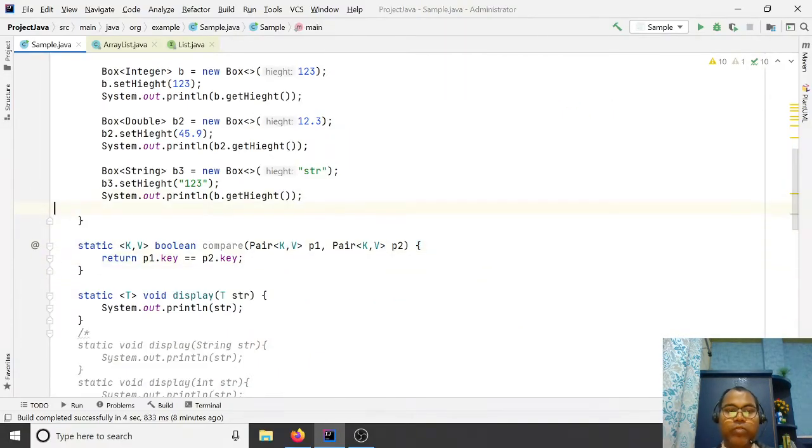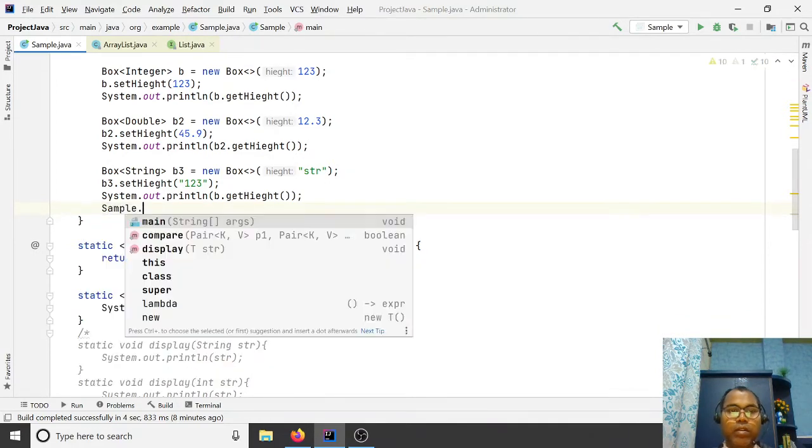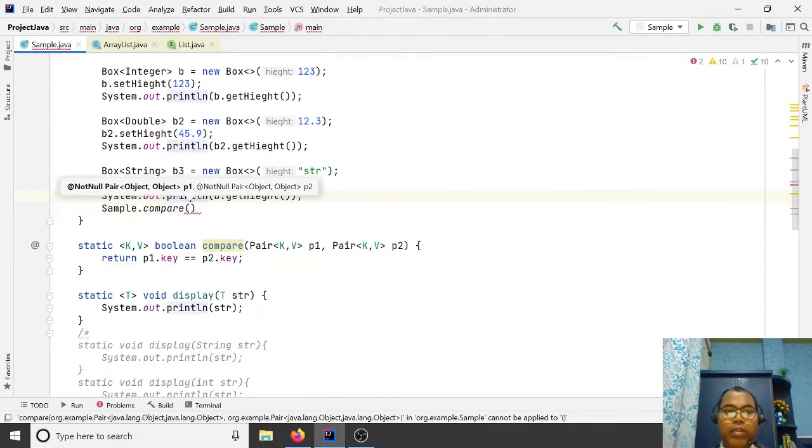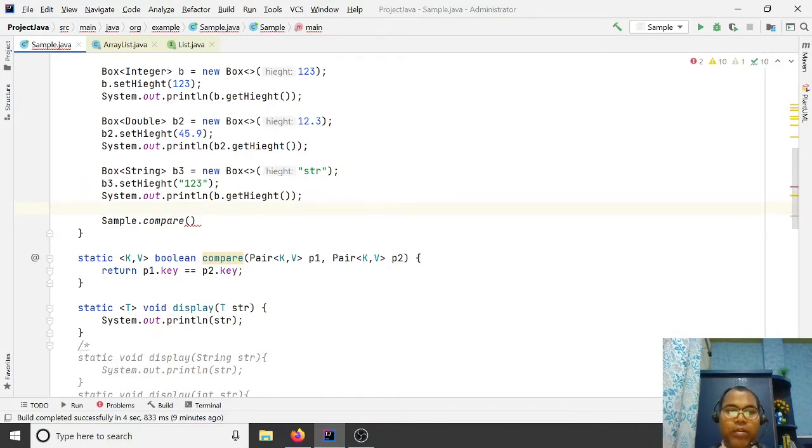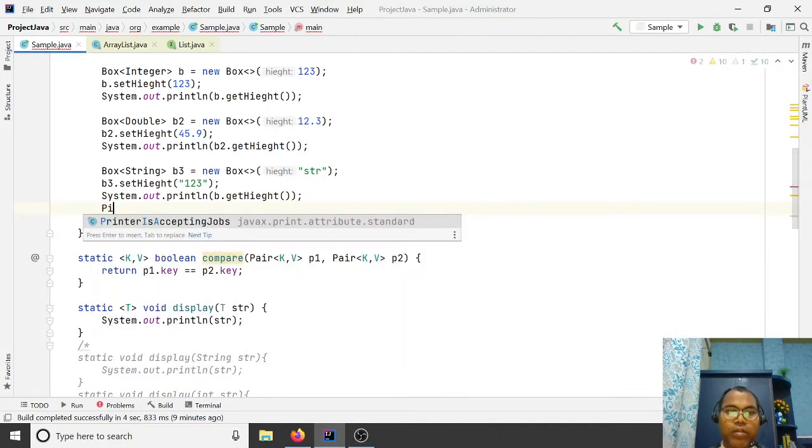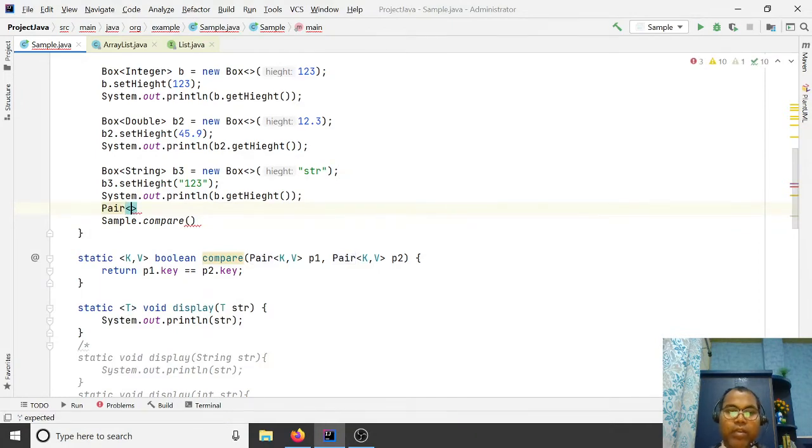If you want to call the static compare method, the class name is Utility, dot compare, and I pass the two Pair objects. Let's create Pair, key integer comma string, p1 equals new Pair with constructor 1 comma 1.